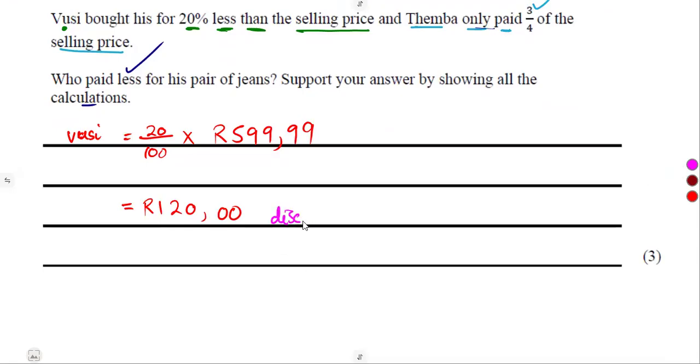This is our discount. A discount means remove that, subtract it. Instead of paying a certain amount, you're going to pay this less. So you remove it. So at the end, Vusi had to pay 599.99 minus 120,00. That is what he was going to pay at the end.